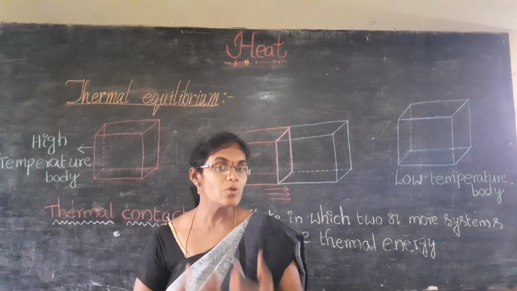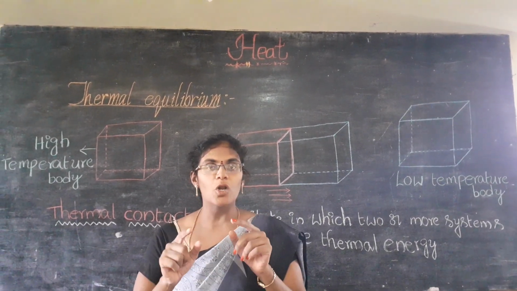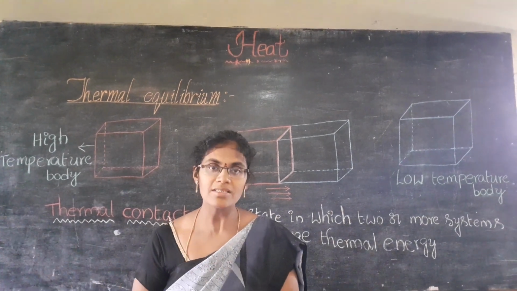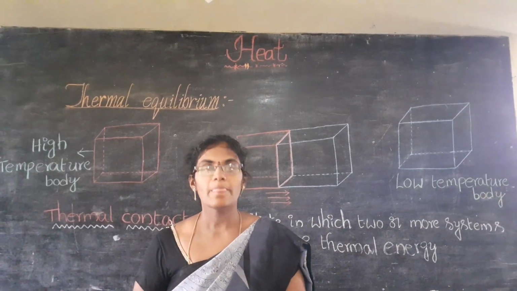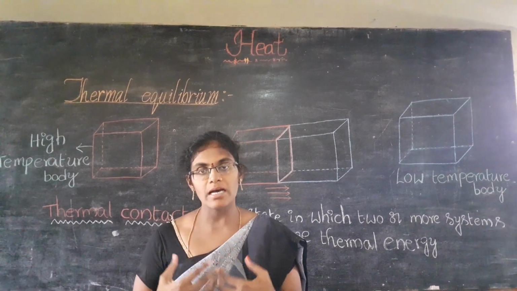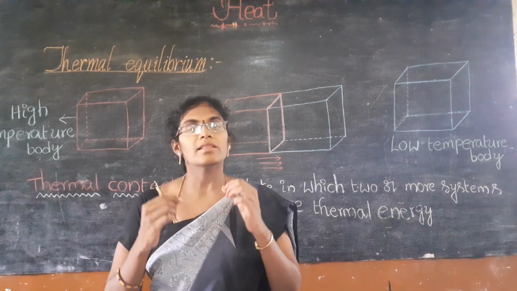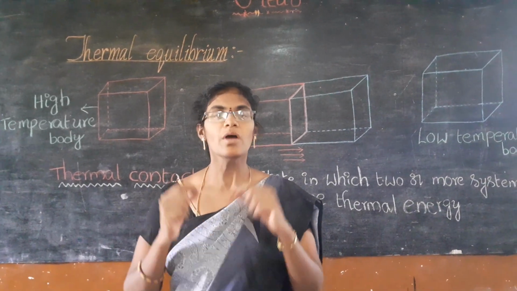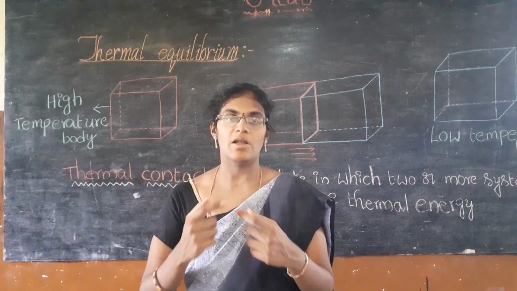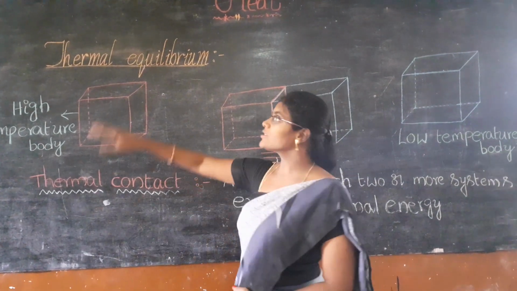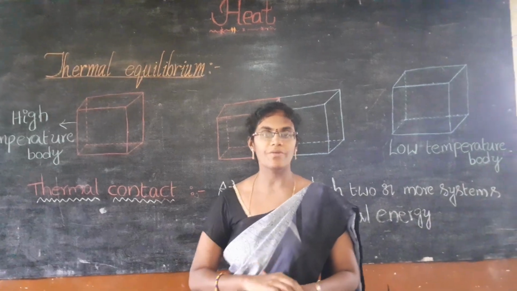One more example: if you are not feeling any hot or cold with your surroundings, what does it tell? That means you are in thermal equilibrium with the surroundings. Similarly, the furniture in our house is also in thermal equilibrium with the surroundings. By these examples, I hope children you understood the concept of thermal equilibrium very well.